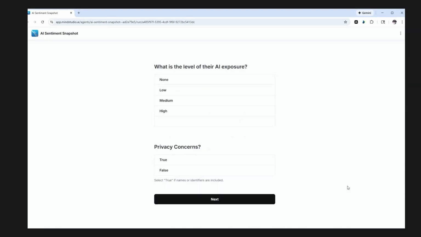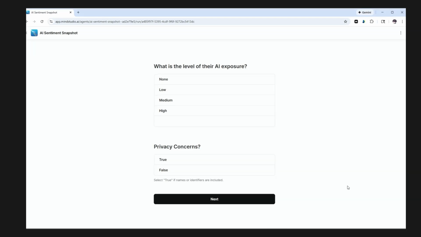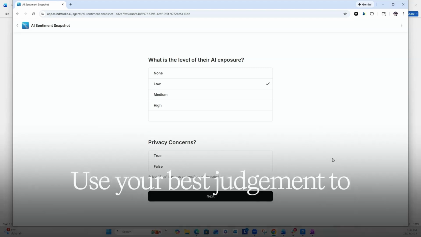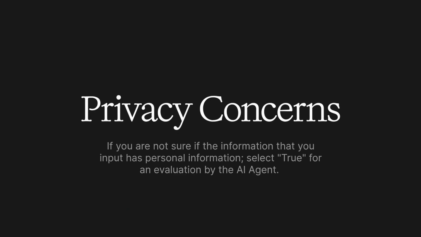Now, what's being asked is the level of AI exposure. We're going to go ahead and select low. We've had a couple of outreach efforts, a couple of emails, webinars, not a whole lot. If there are no concerns for privacy of content, and I know there aren't because I see the full scope of my content, I select false. If you select true, the agent will evaluate that and anonymize it so that it's not leveraged. Clicking next proceeds further.